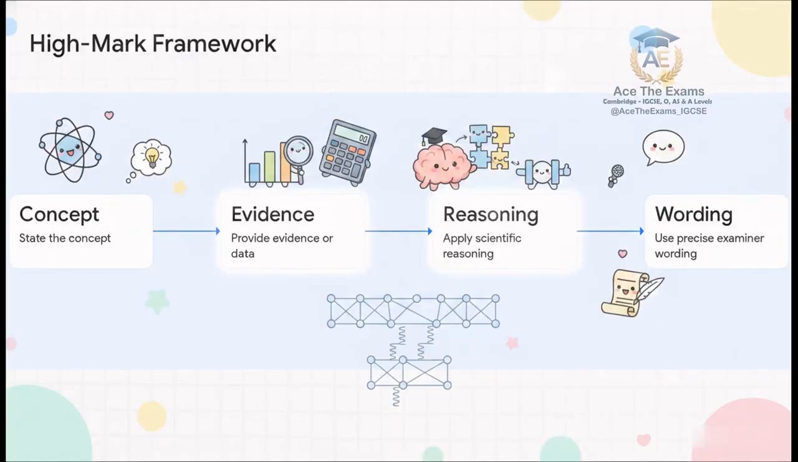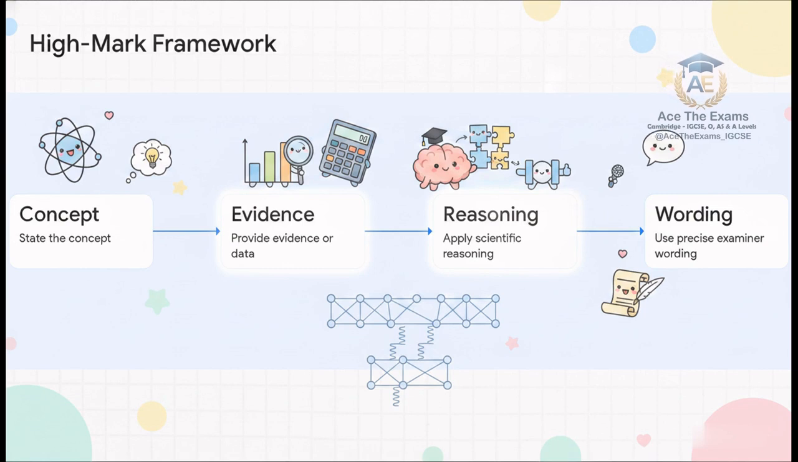This framework brilliantly illustrates how a structured, disciplined progression of ideas will usually score significantly higher than just an unplanned list of memorized facts. Here's the high-mark strategy. Step 1. State the concept. Step 2. Provide the evidence or data. Step 3. Apply scientific reasoning. And Step 4. Finish with precise examiner wording.